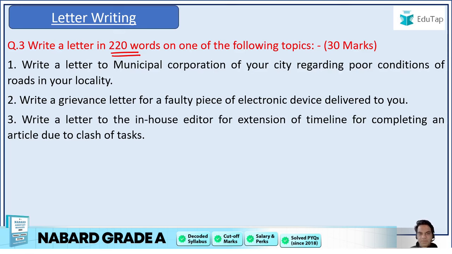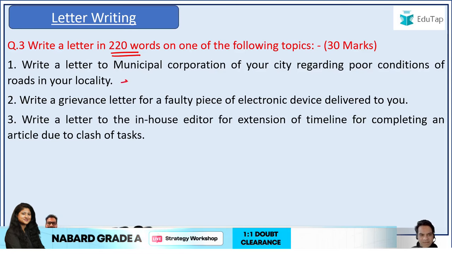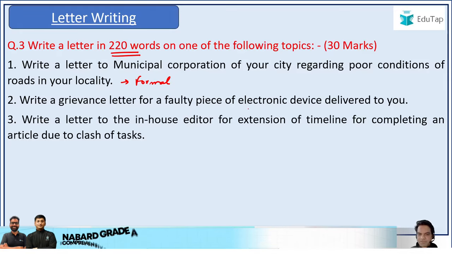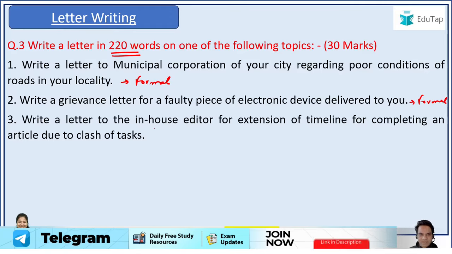So there were 3 topics given to the students. First was, write a letter to the municipal corporation of your city regarding poor conditions of roads in your locality. So this was a formal letter. Second was, write a grievance letter for a faulty piece of electronic device delivered to you. Again, this is a grievance letter, a formal letter. And third was, write a letter to the in-house editor for extension of timeline for completing an article due to a clash of tasks. Again, a formal letter. So all the 3 choices that were given to the students were formal letters.